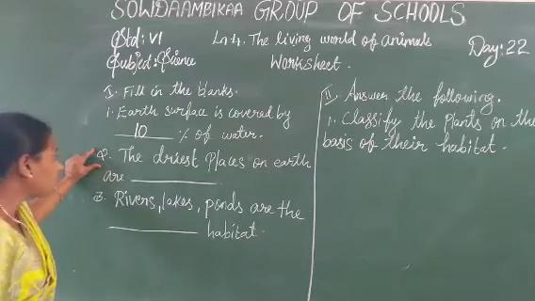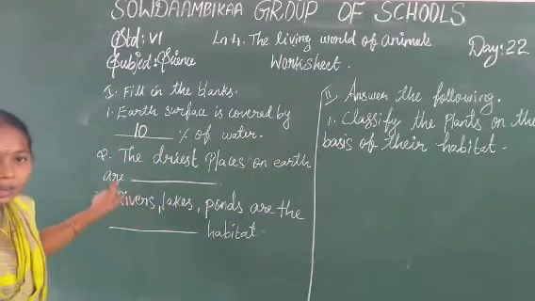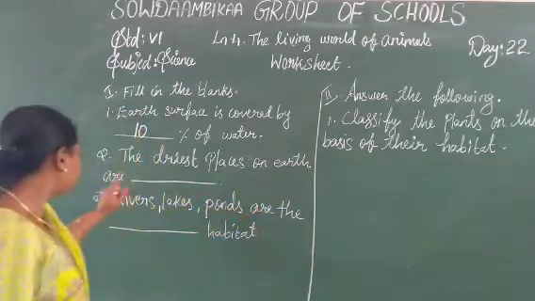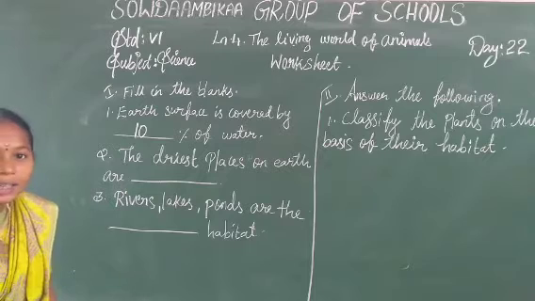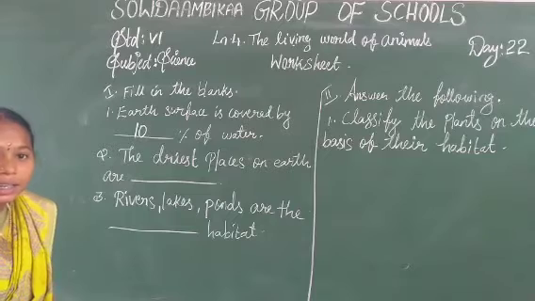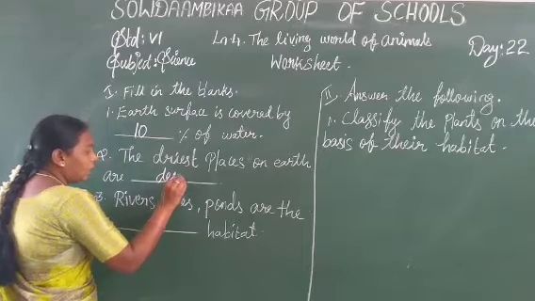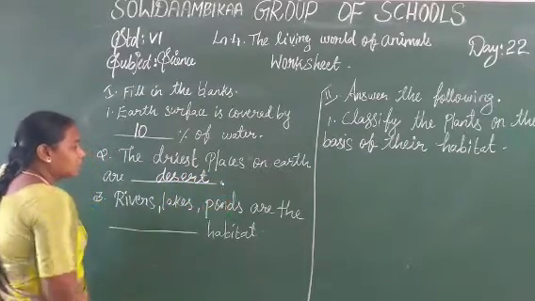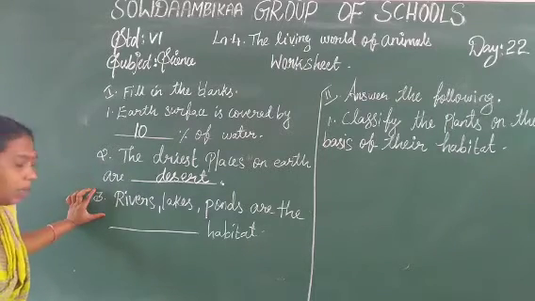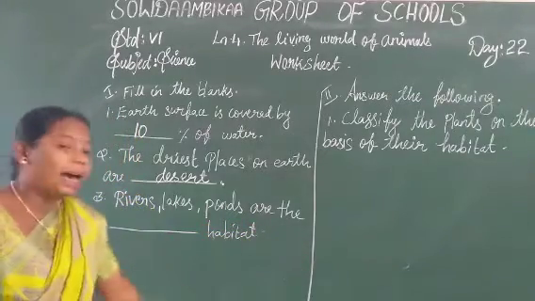The second question: the driest place on earth is dash. Okay, see the second question, the driest place on earth is dash. The answer is very good, desert. Okay, desert spelling: D-E-S-E-R-T, desert.